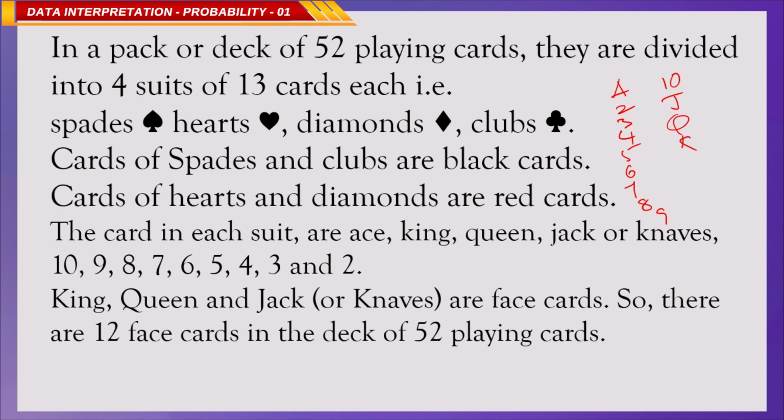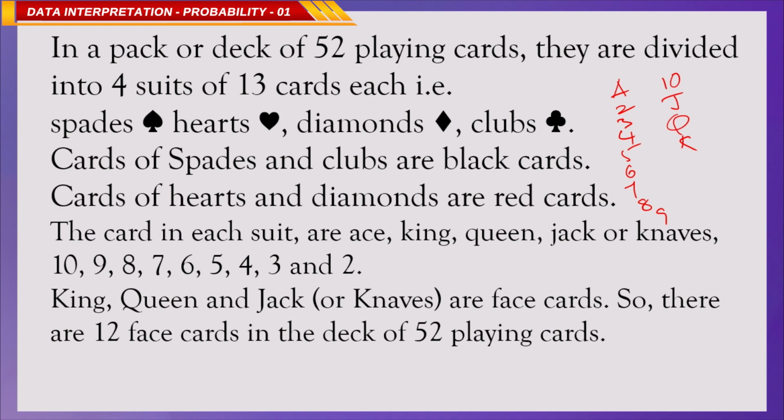Totally 13 cards. So, each suit, spades, hearts, diamonds and clubs, has 13 cards. 13 fours are 52. The cards of spades and clubs are generally black. The cards of hearts and diamonds are generally red. Clear? The cards in each suit are ace, king, queen and jack, of course sometimes jack is also called knave, and 10, 9, 8, 7, 6, 5, 4, 3 and 2.